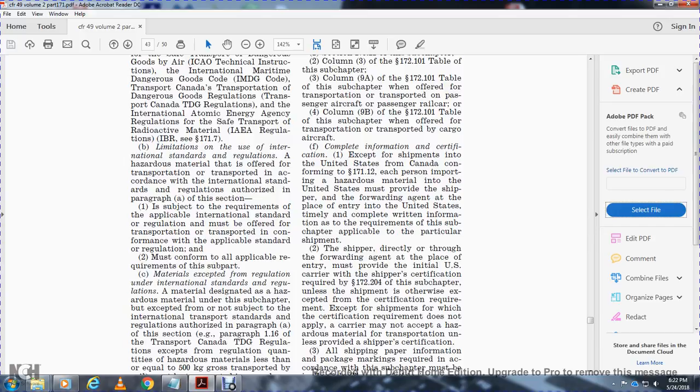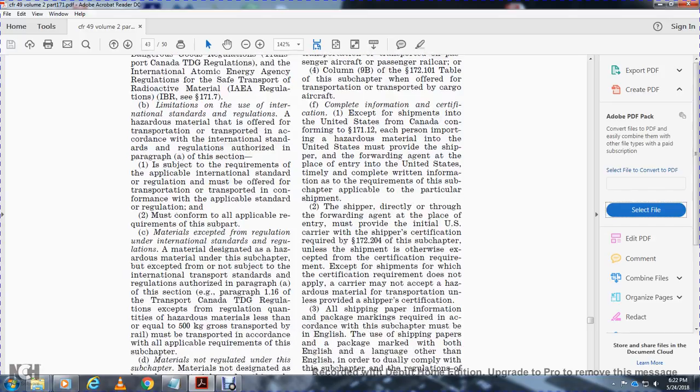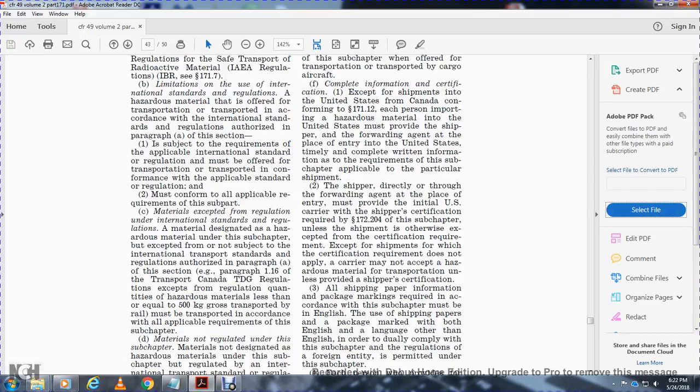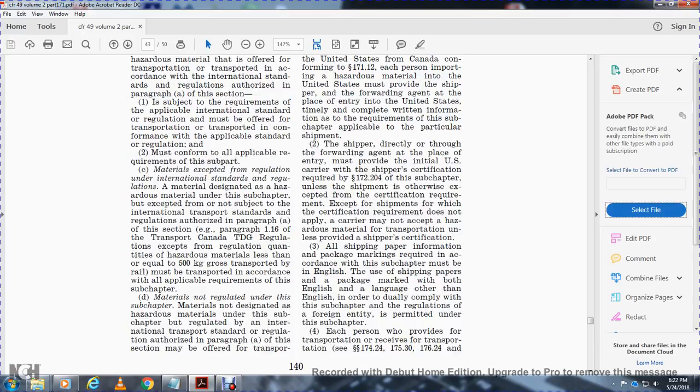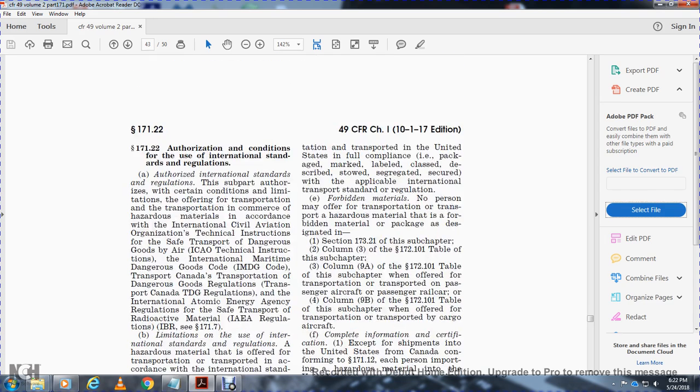Material designated as a hazardous material under this subchapter, excepted from the subject of the international transportation standards, is required as authorized in paragraph A of this section and paragraph 116, with the Transportation of Dangerous Goods Regulations, except that a hazardous material in a quantity less than or equal to 500 kilograms gross transported by rail must be transported in accordance with the applicable requirements of this subchapter. Materials not regulated under this subchapter, and materials not subject to it, must be regulated with the international transportation standards and regulations authorized in paragraph A of this section.